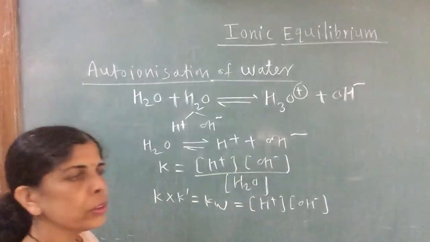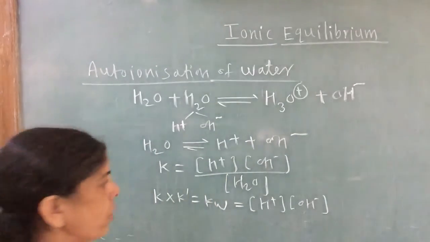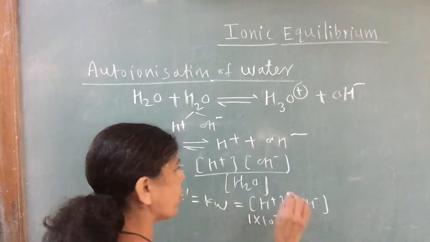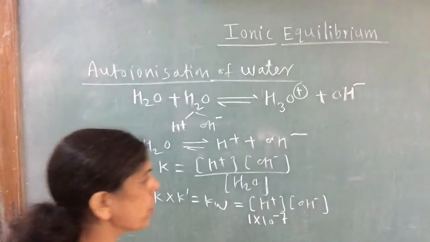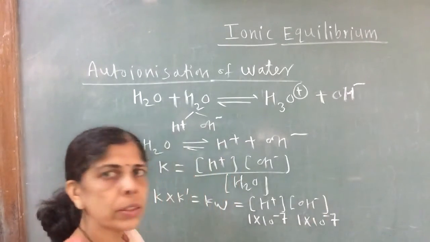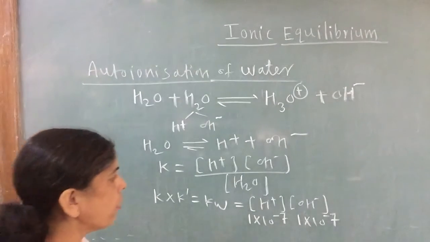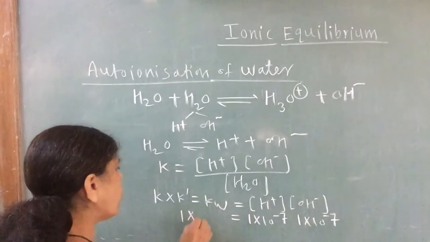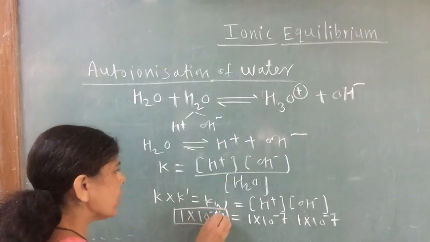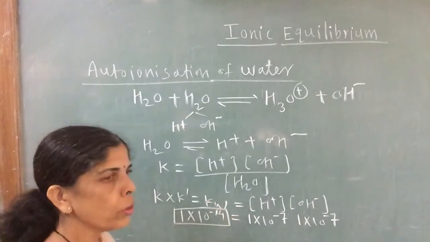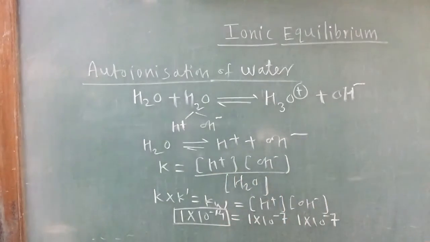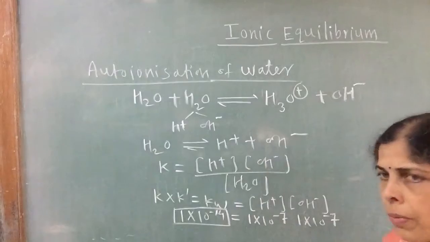So the concentration of H plus ions will be 1 into 10 raised to minus 7, and the OH minus ion concentration is also 1 into 10 raised to minus 7 in pure water. So the value of Kw is 1 into 10 raised to minus 14. So this is about auto-ionization of water.